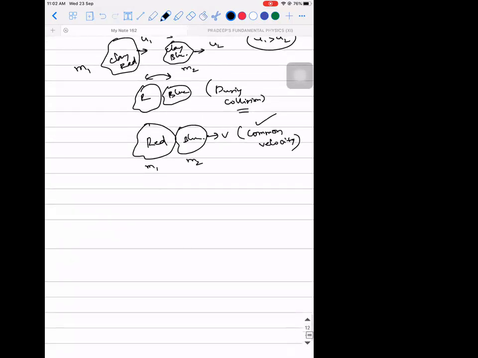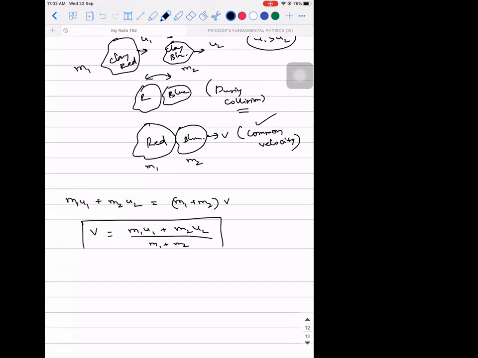So when linear momentum is conserved, the initial momentum of the system is equal to the final momentum of the system, which will be (M1 plus M2) into V. So V will be equal to (M1 U1 plus M2 U2) divided by (M1 plus M2). You can either remember it as a formula, or since it is only one step, you can derive it in the exam also.